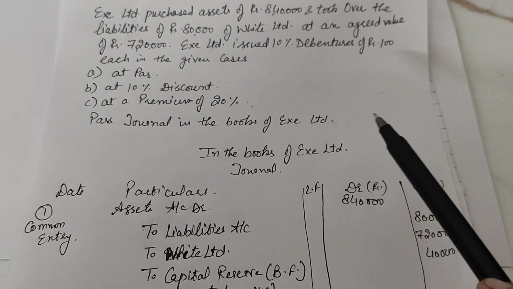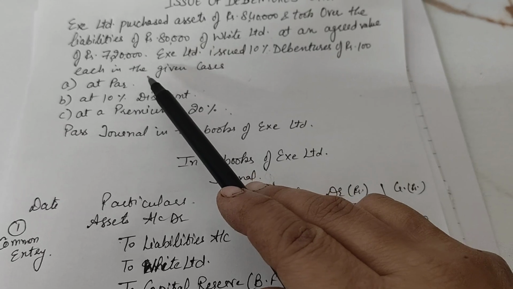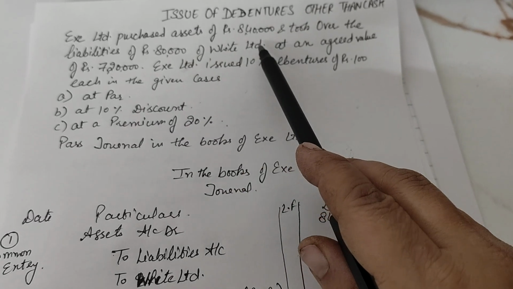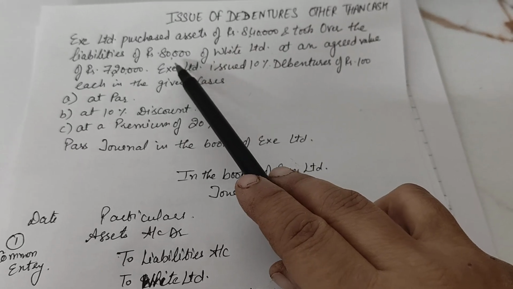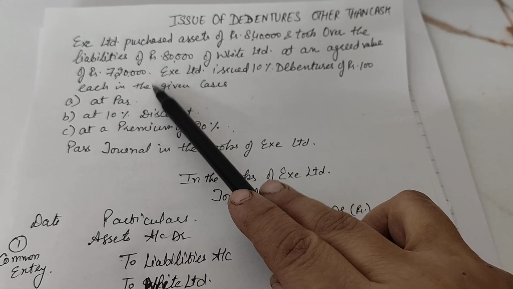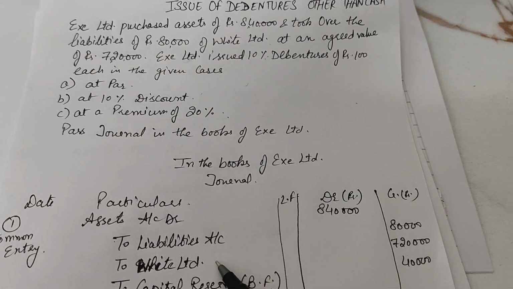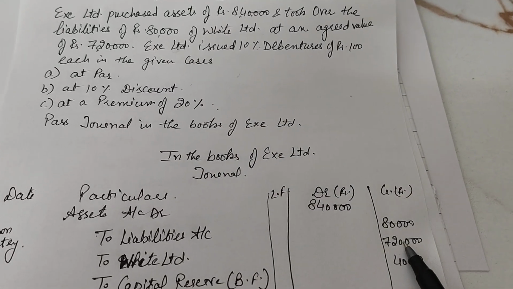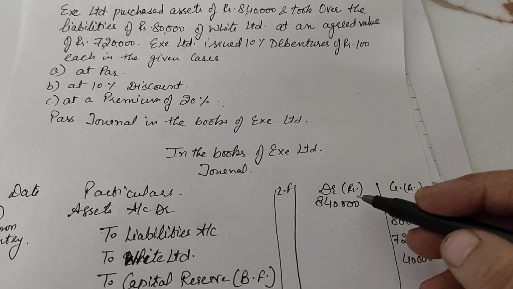That is the purchase consideration that was given in the question, that X Limited took over assets of 8,40,000 with a liability of 80,000 at an agreed value. Agreed value stands for purchase consideration. So how much amount is payable to White Limited? That is 7,20,000.